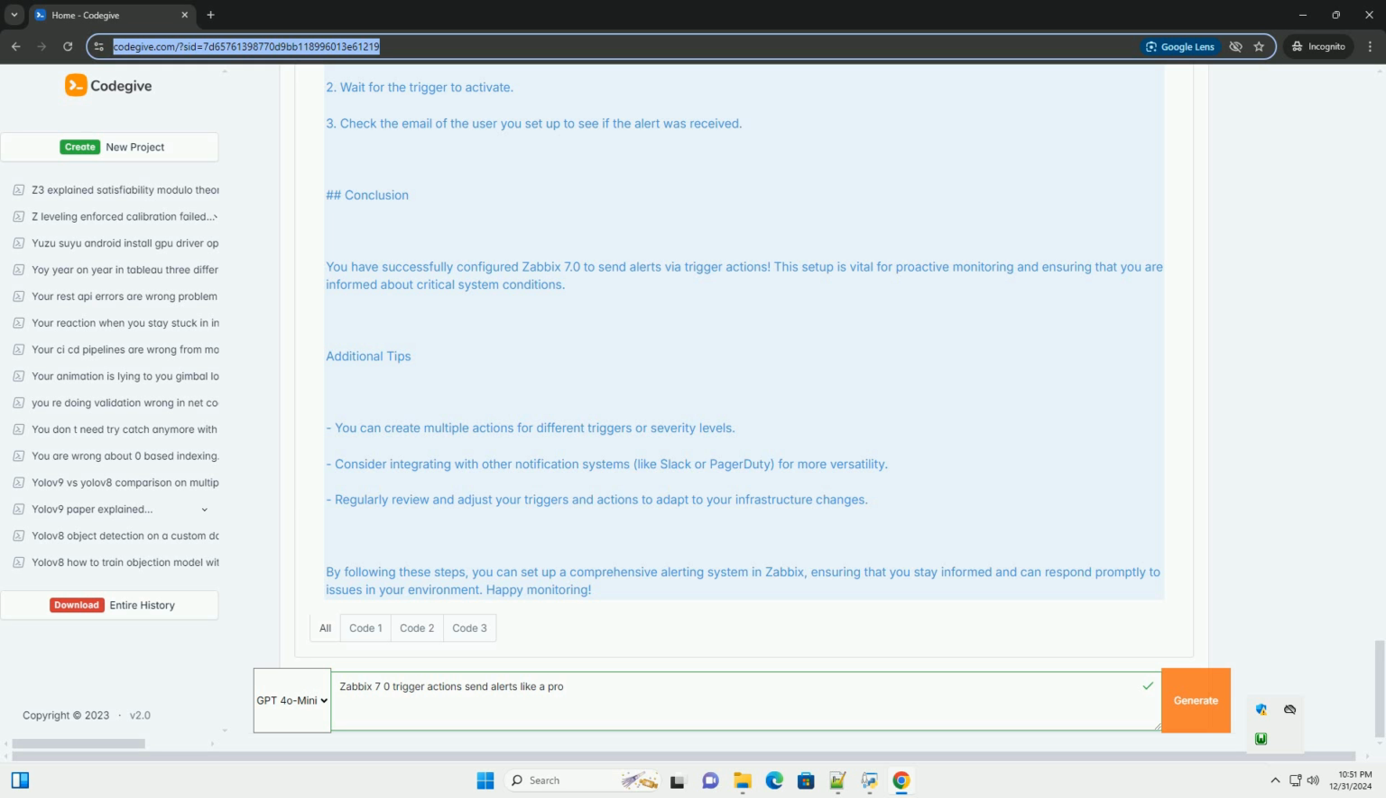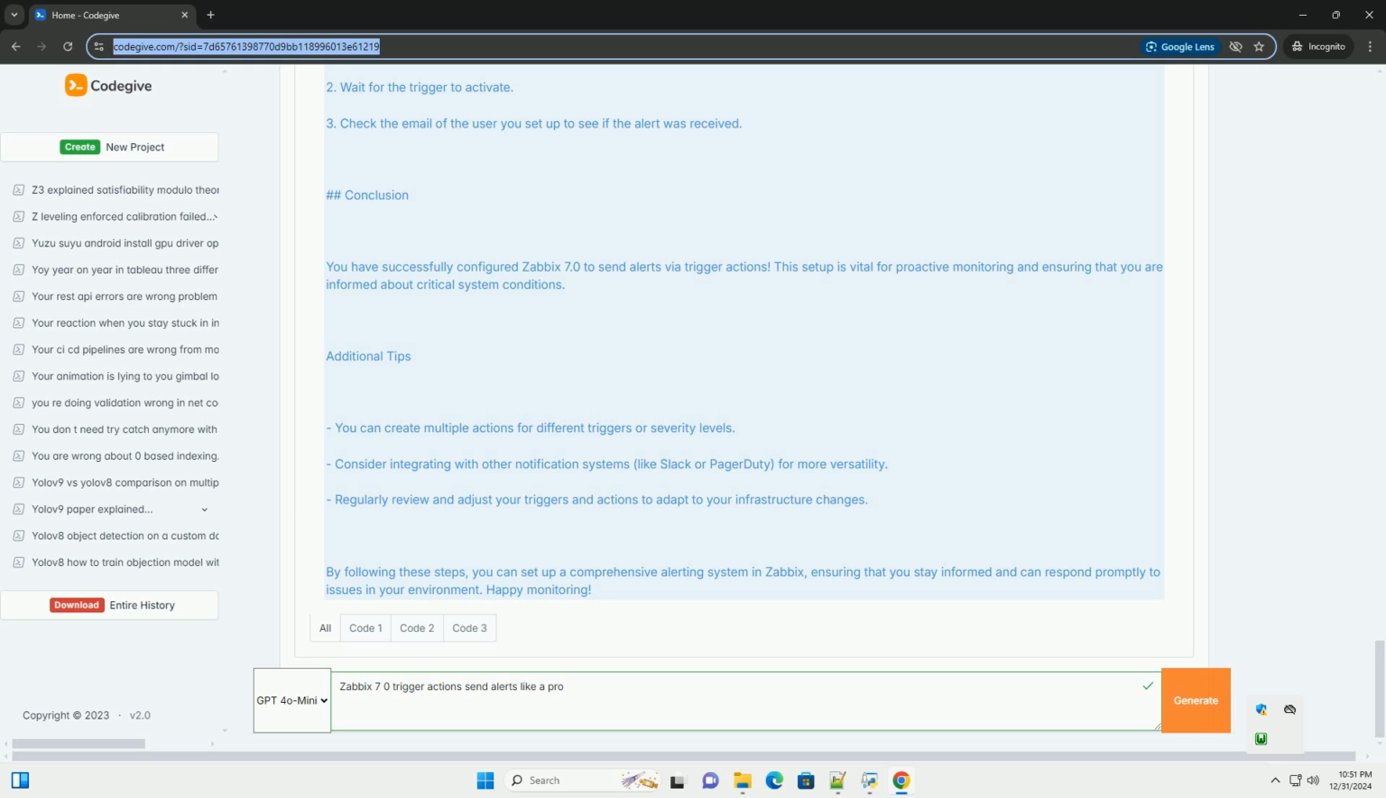Step 3. Create a user and assign media. You need a user to receive alerts. Example user creation. 1. Navigate to Administration, Users. 2. Click on Create User. 3. Fill out the form. Alias: alertuser. Name: Alert. Surname: User. Groups: select an appropriate group. Password: set a password.